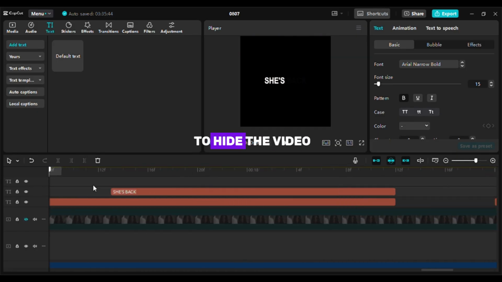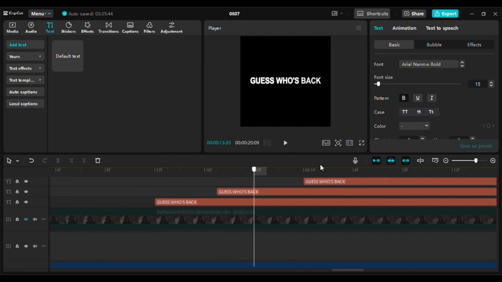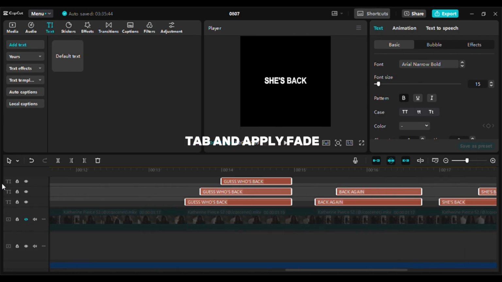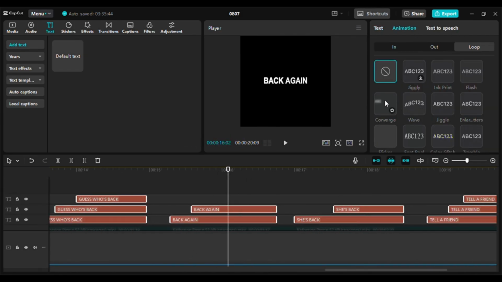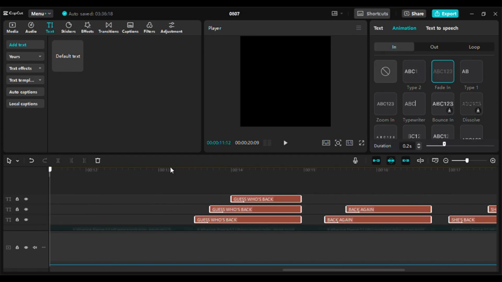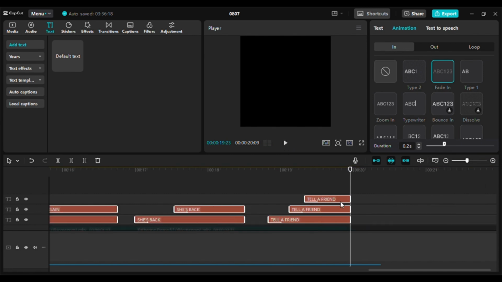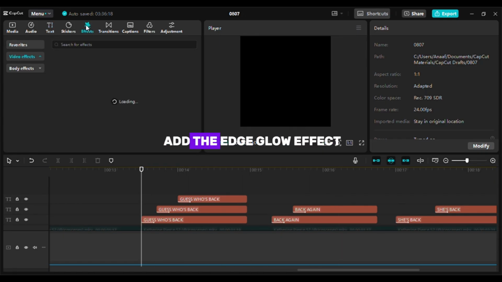Click the eye icon to hide the video layer tab. Select all text layers, go to the Animation tab, and apply Fade In and Fade Out. Go to Effects and add the Edge Glow effect.